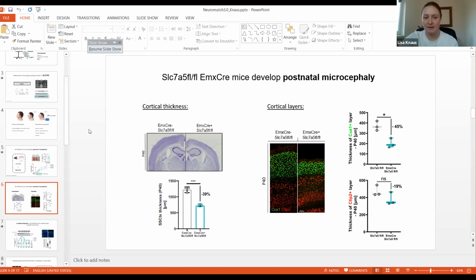I didn't have time to show this, but we found that Slc7a5 is also expressed at the blood-brain barrier. If you delete it there, you get mice that resemble more the phenotypes I showed you before, more autistic-like phenotypes, social defects, and so on. We were able to treat these mice by injecting branched-chain amino acids, the substrate that Slc7a5 is transporting into the brain.